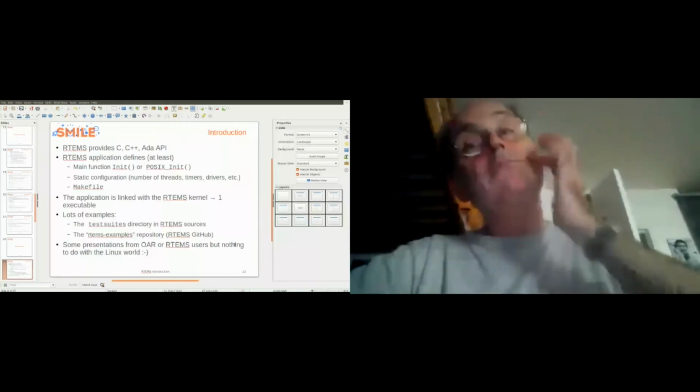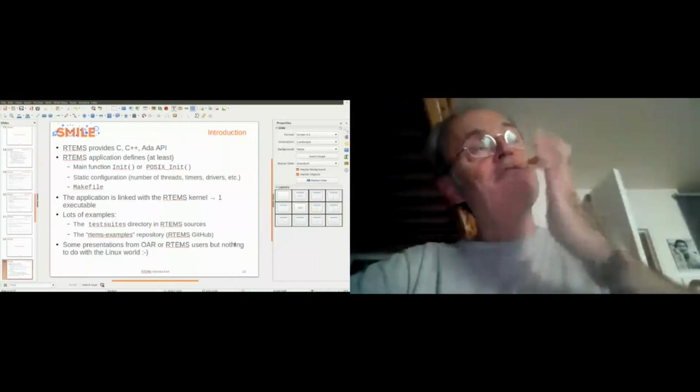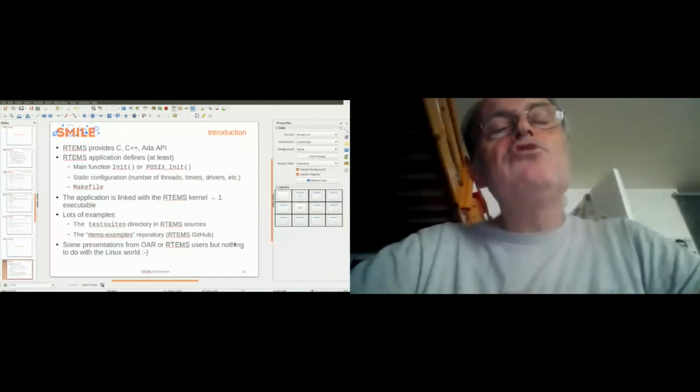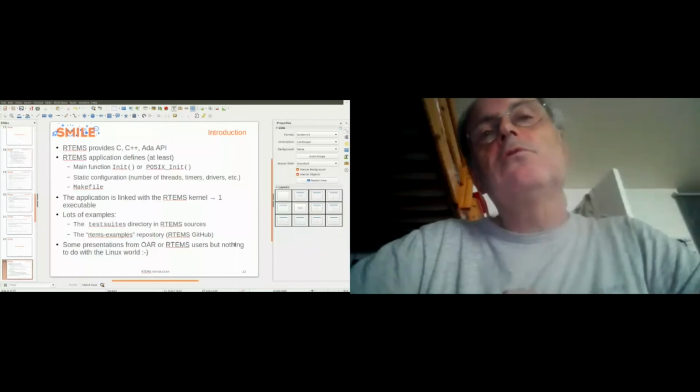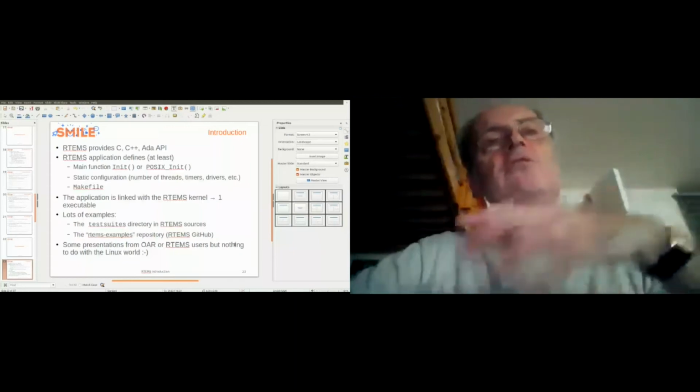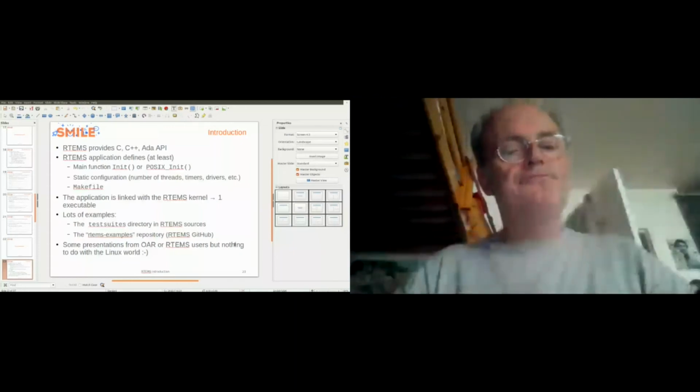But some months ago, a big, interesting book was published by the RTEMS developers. It's a bit expensive, but it's very interesting. So there is everything about RTEMS in the book.